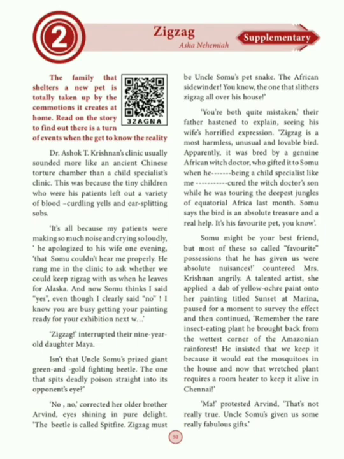"Isn't it Uncle Somu's prized giant green and gold fighting beetle, the one that spits deadly poison straight into the opponent's eyes?" So Maya interrupted, asking if Zigzag is one pet of Uncle Somu. It is a giant green and gold fighting beetle.